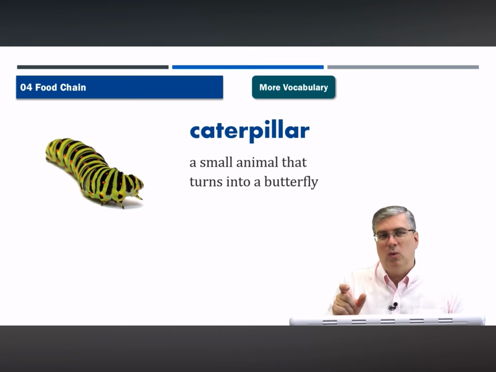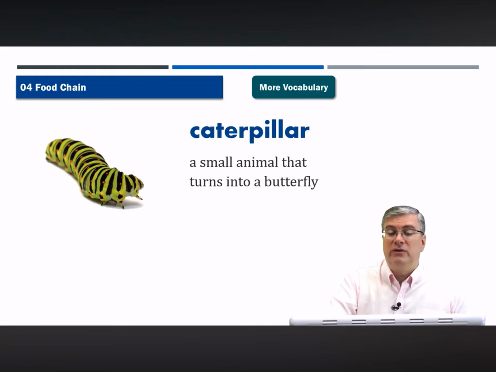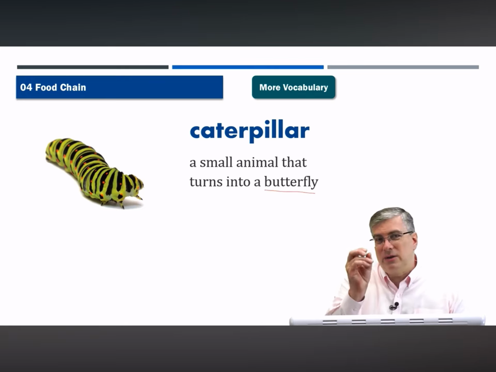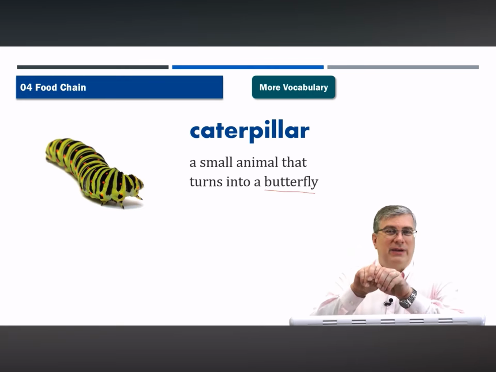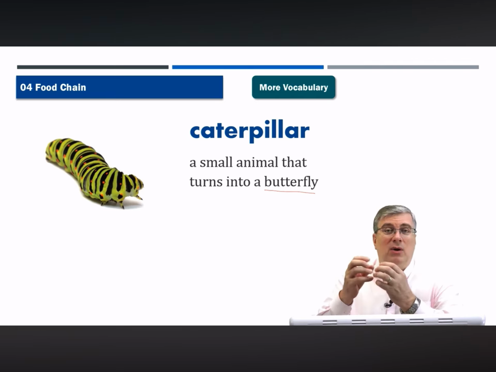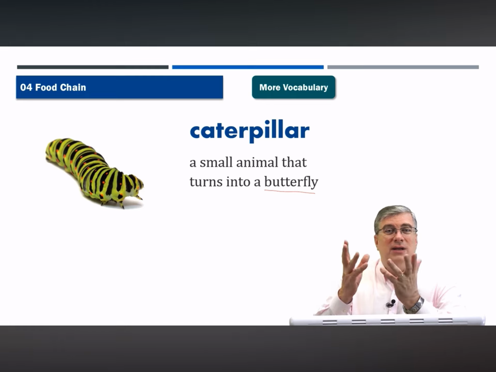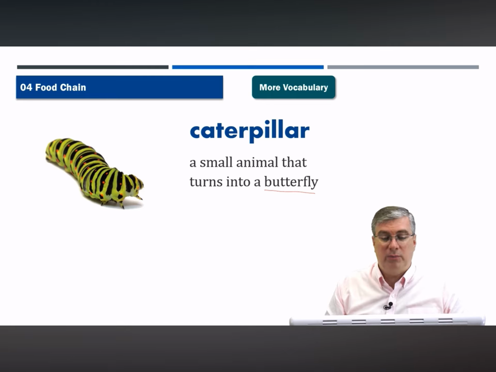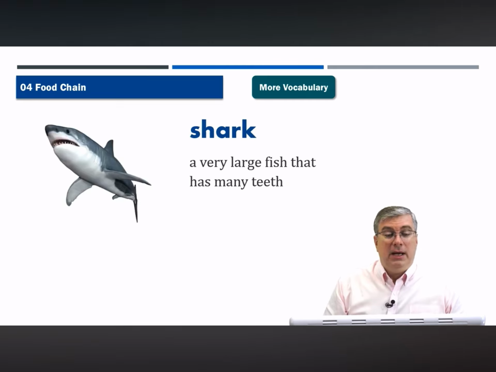They're just kind of like a big worm with legs. But after a while, they will change into a butterfly. They'll make a little cocoon, and after several days, that cocoon will open up, and it's the same animal, but it's a completely different, changed being. And it has wings, and it flies around. It's very pretty.